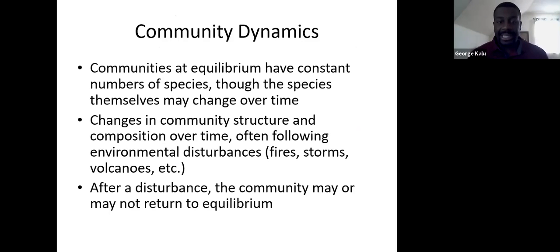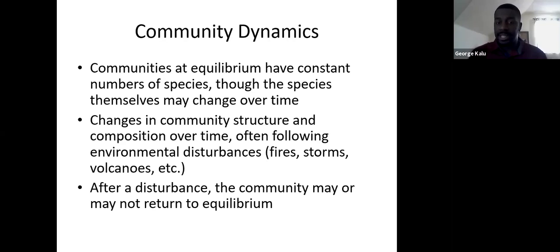All right. So when we take a look at these communities, even though we might have a community that's at equilibrium, which means that it's going to have a constant number of species, the species themselves may be changing over time, just like we saw last week when they're undergoing natural selection, migration, things like that. So the species themselves may be changing, but a community that's at equilibrium still has a constant number of species. Now, that being said, there can be some changes that take place inside a community. There can be changes inside the community structure, and changes inside the composition of the community.